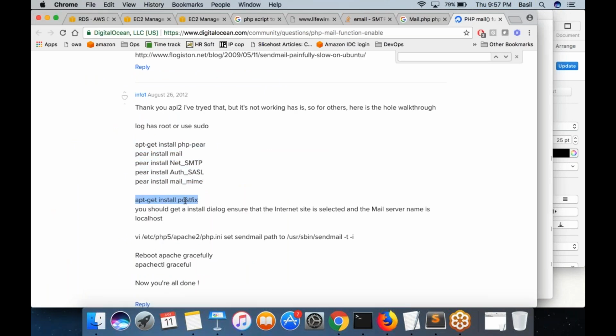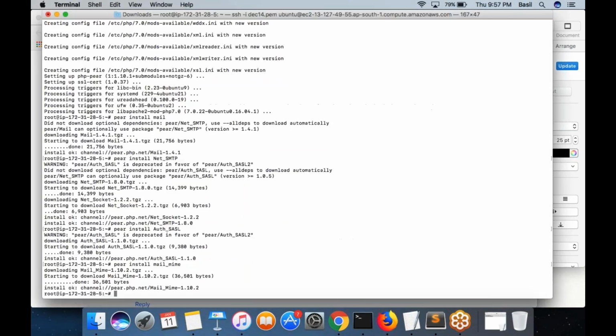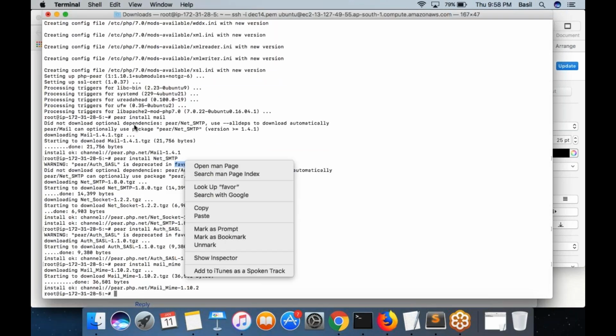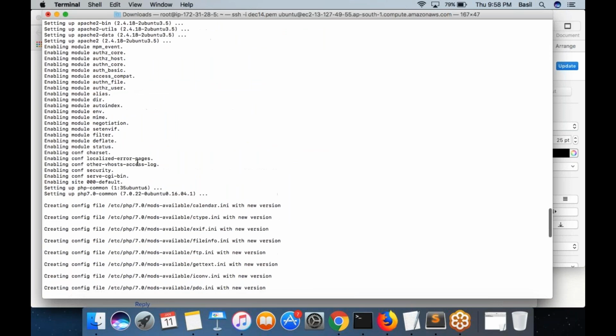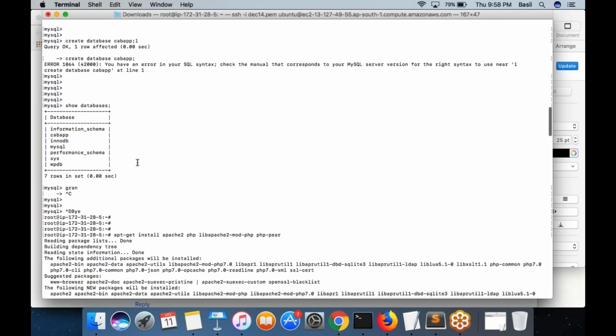Postfix you don't need to install, this is not required. I will send you the commands that you need to execute. First, set up Apache and everything. For that, this is the command. I am sending the commands in the chat.